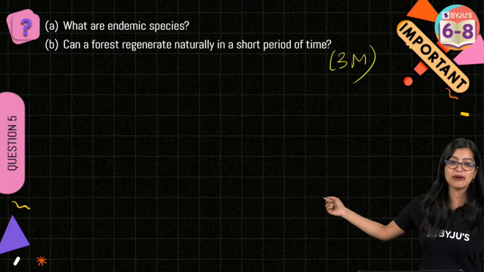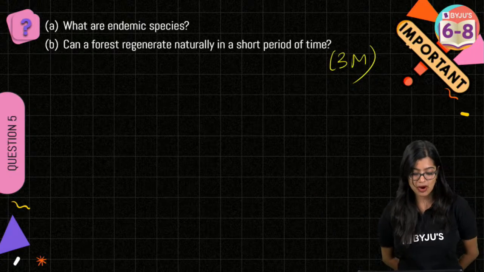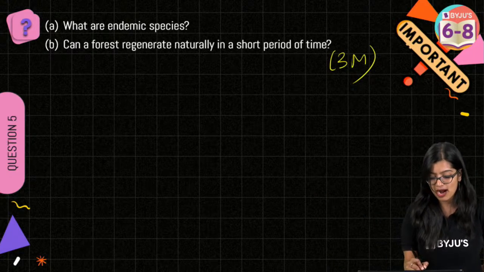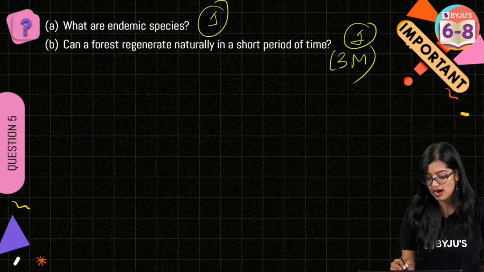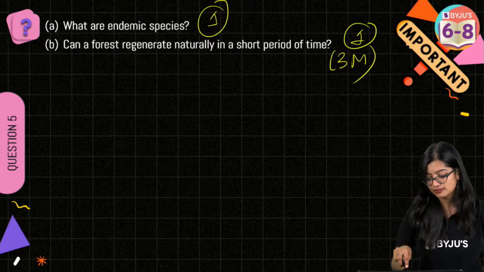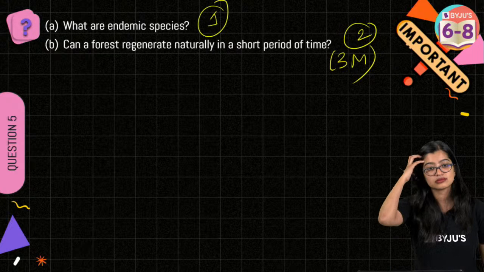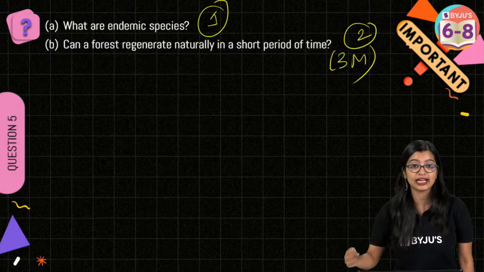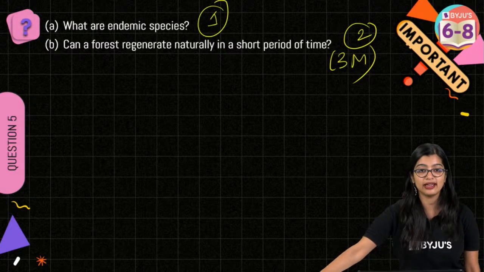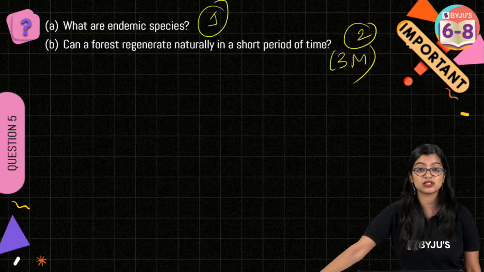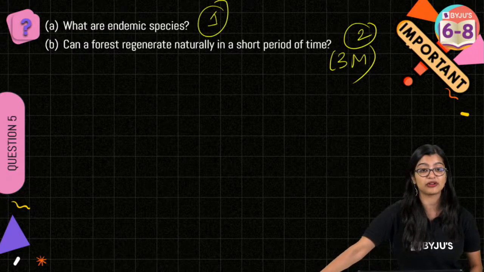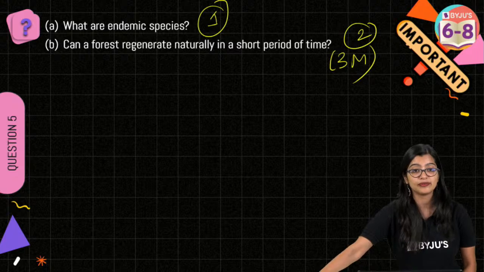Okay, question number 5. Everybody, what are endemic species? 1 mark here, 2 marks here. Species that are found in a specific area, okay. Endemic species are those species of plants and animals exclusively found in a particular area. Very good.